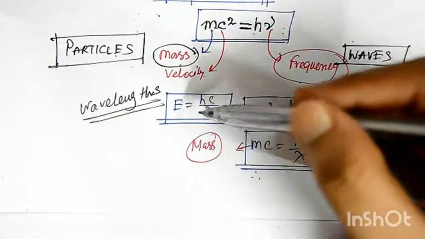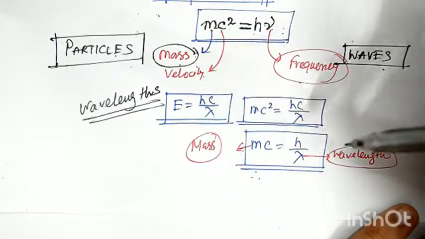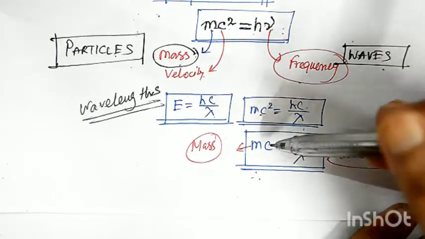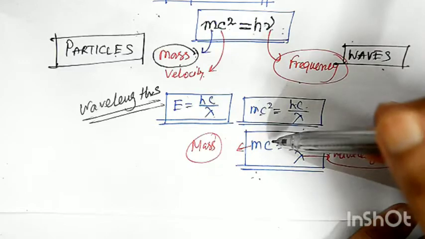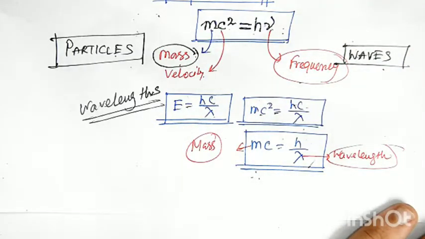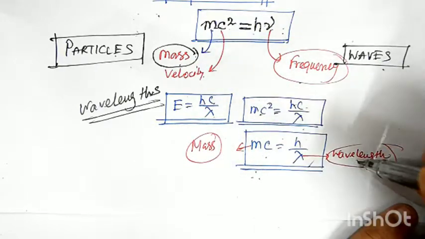Now we know E equals hc by lambda, and again E equals mc square. So we can write mc square equals hc by lambda. I can cancel c from both sides and get mc equals h by lambda. Clear? So this is the calculation of mass in terms of wavelength.